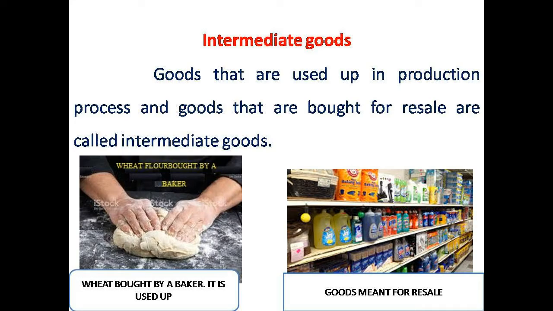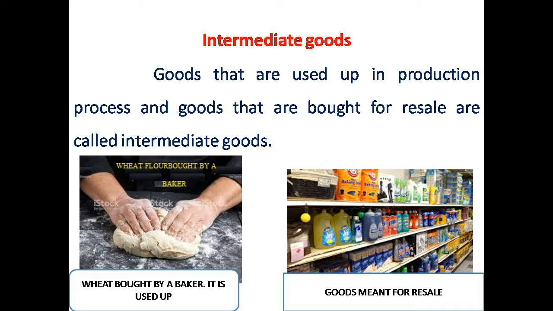Now coming down to intermediate goods. Intermediate goods are of two types. One, the goods that are used up in production process. If you are producing a commodity, you make use of these intermediate goods and that intermediate goods disappear. It is used up. For example, a baker may buy wheat flour and make use of wheat flour to make bread. So wheat flour is used up. So all raw materials are coming under intermediate goods, because they are all used up in production process.